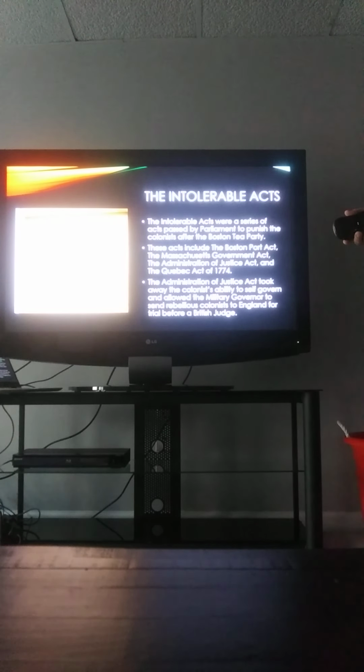The Administration of Justice Act took away the colonists' ability to self-govern and allowed the military governor to send rebellious colonists to England for trial before a British judge. Now, this was deemed as, quite frankly, a high amount of injustice due to the fact that a military governor would send a colonist who had been protesting taxes made by Parliament to the home country to be put in front of a British judge. For obvious reasons, this would be seen as a rather biased trial.